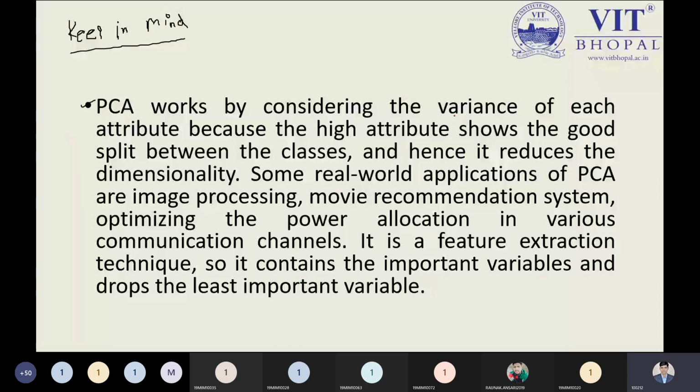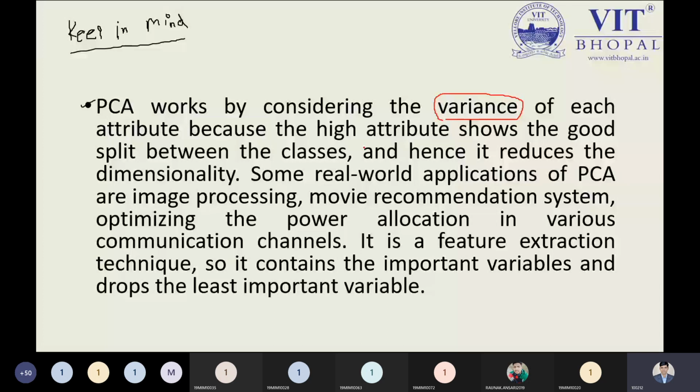PCA works by considering the variance. So please keep in mind the variance of each attribute. Each attribute means we're talking about each column of our table, or each feature. A high-variance attribute shows a good split between the classes.